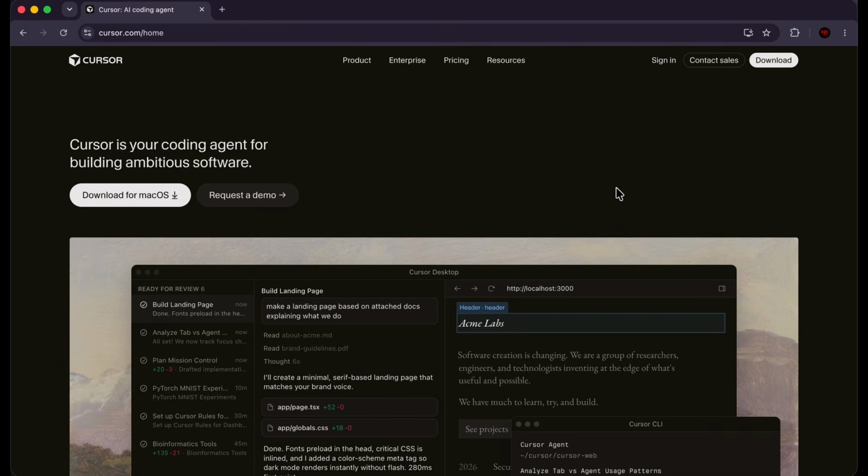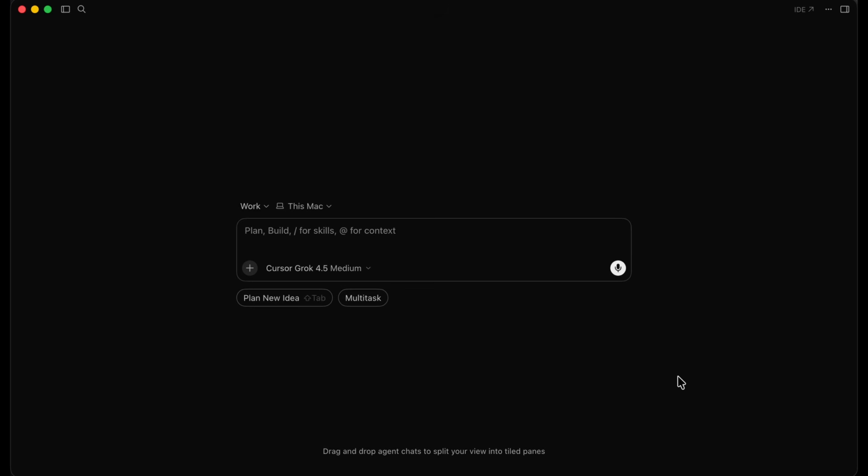To install Cursor, all you have to do is head over to cursor.com. And on this link, you're going to see this download button in the top right corner. So the first thing that we're going to be doing is we're going to be analyzing this Cursor interface very deeply.